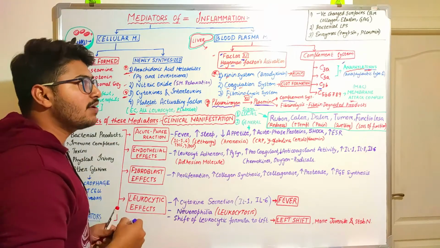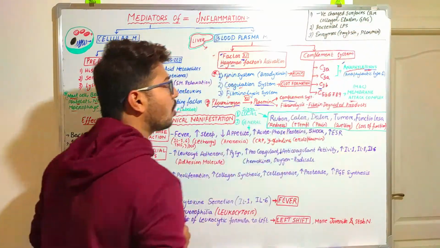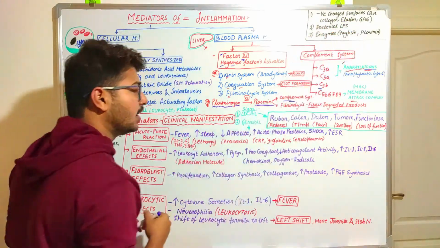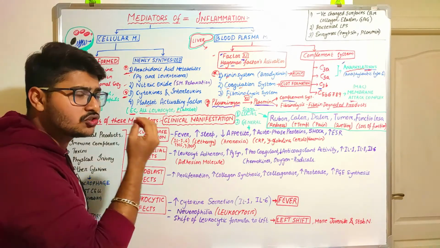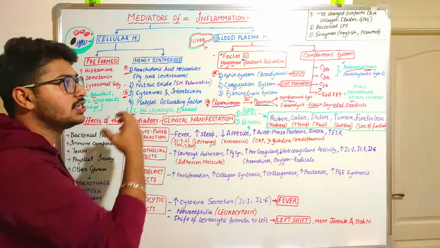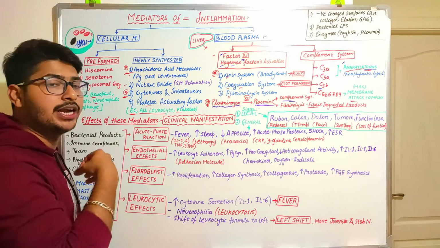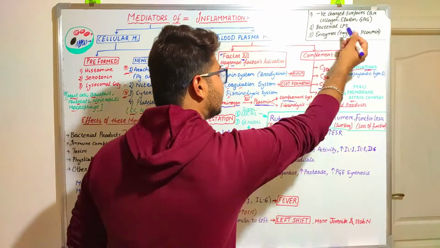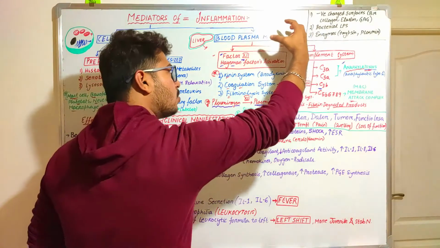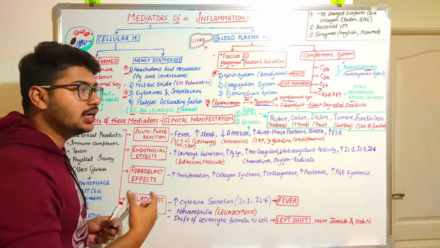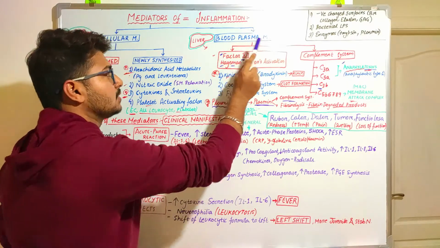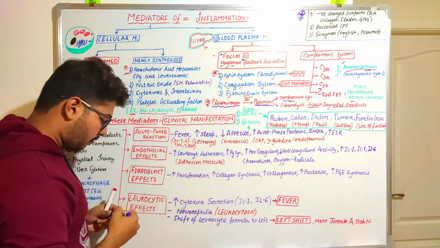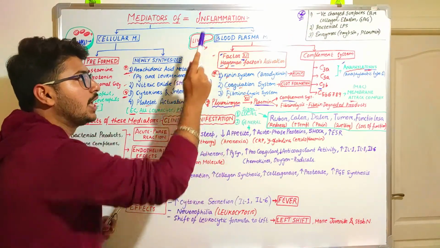Now there are also some other factors: the negatively charged surfaces of the basement membrane of the vessels, collagens, elastins and glycosaminoglycans. These are structures that get destroyed at the site of injury, and they induce a negative charge effect. Bacterial lipopolysaccharides and enzymes like trypsin and plasmin also stimulate an increase in the blood plasma mediators. So these are also key features for stimulating the process of inflammation.